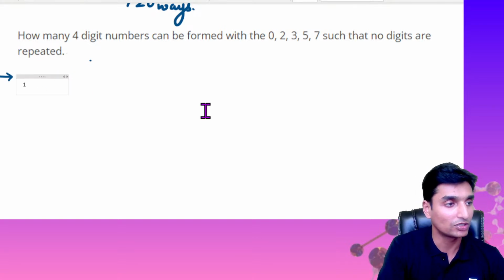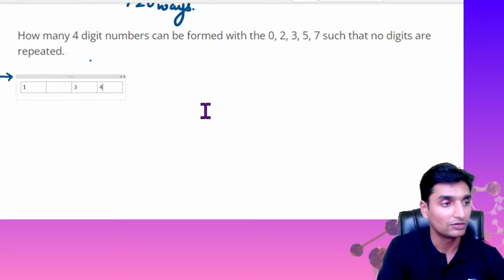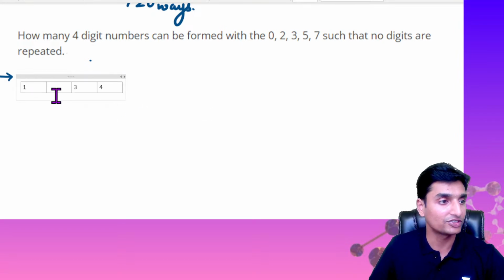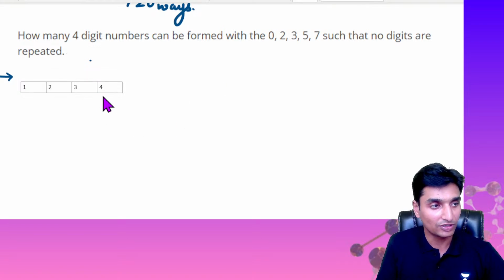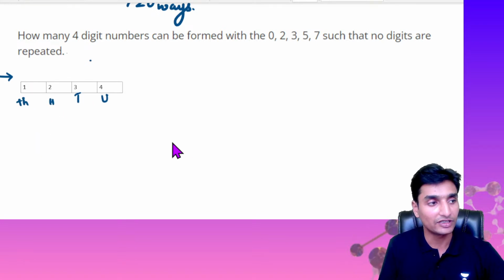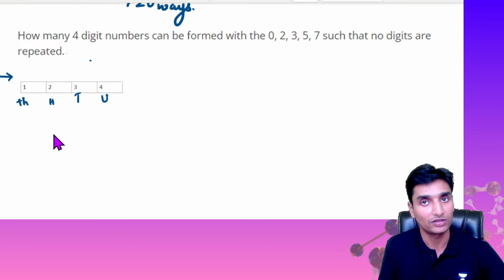Suppose I take these 1, 2, 3 and 4 places. These are the 4-digit numbers here that I'll take. So this here is nothing but units position, tens position, hundreds and thousands position. A 4-digit number has these 4 positions, correct?